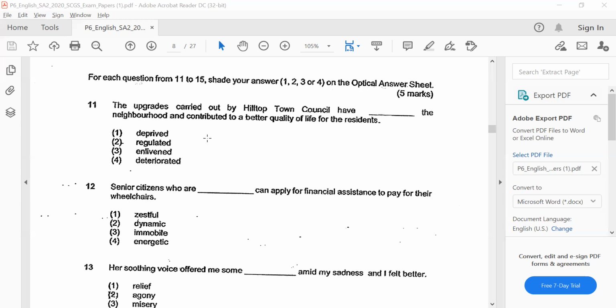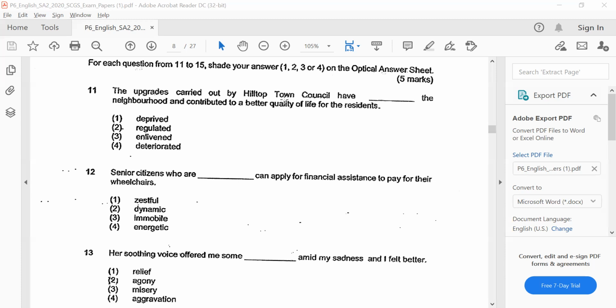But if you really are still unsure, you can use the technique I just taught, which is the elimination process. Options 1 and 4 are out, so it's between 2 and 3, and 2 is just a conjunction word. It doesn't actually depict positivity that is used in this sentence, and hence you can use the elimination technique and arrive at the answer, which is option number 3.